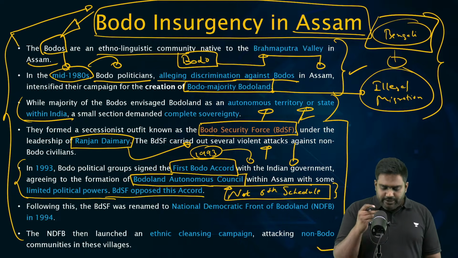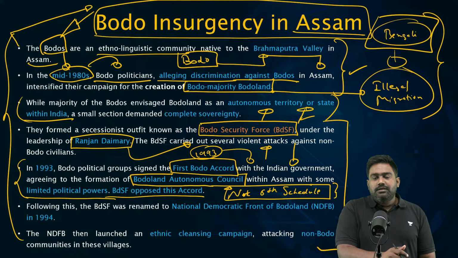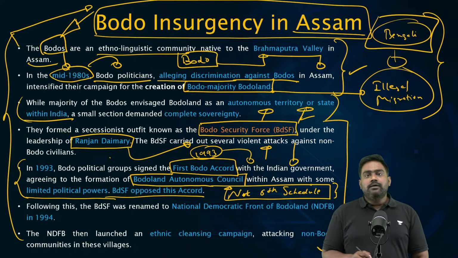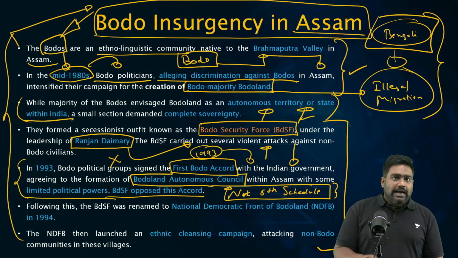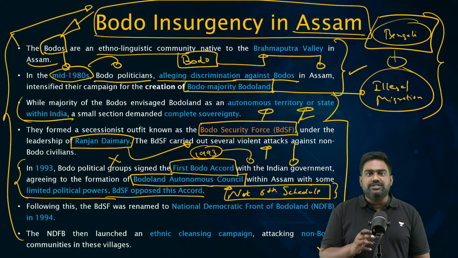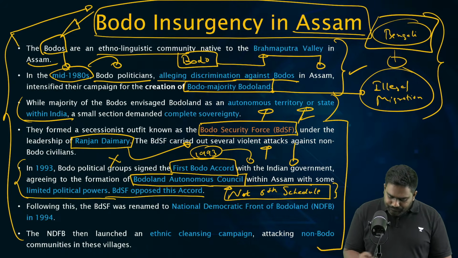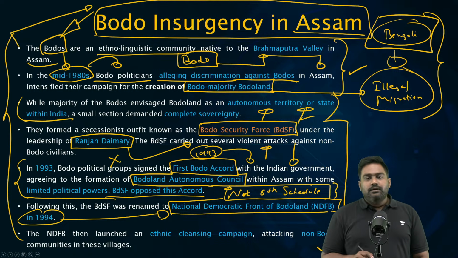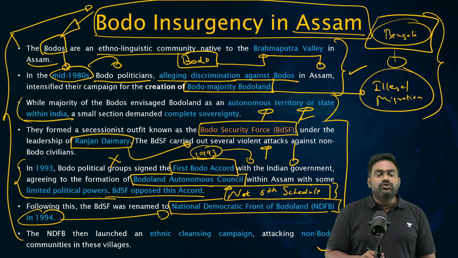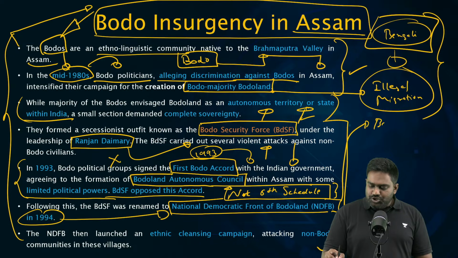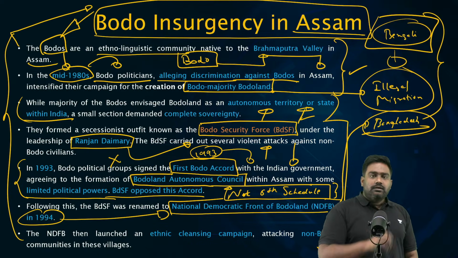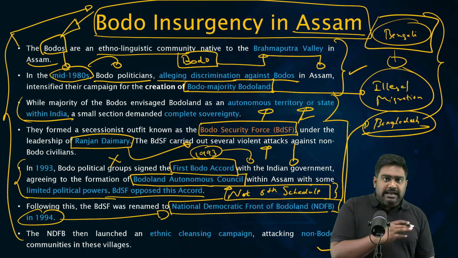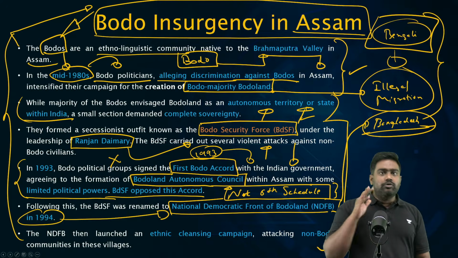But as you can guess, it was rejected by Ranjan Daimari. The other Bodo extremists rejected the accord. So they broke from BDSF and they founded a notorious terrorist organization, the NDFB, National Democratic Front of Bodoland, in 1994. And again, the hypocrisy of these groups is that NDFB took shelter in Bangladesh. They kept on targeting Bengali illegal migrants. They even targeted Indian Muslims, blaming all of them as Bengali illegal migrants, turning this into a communal conflict.